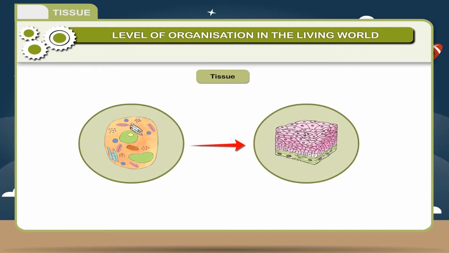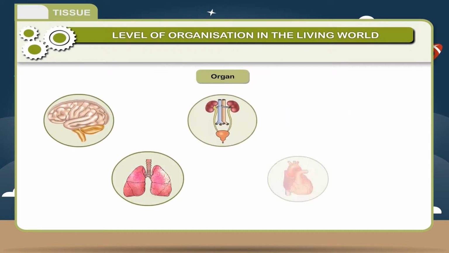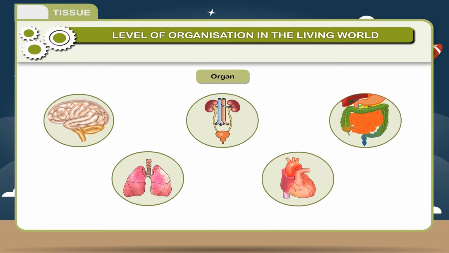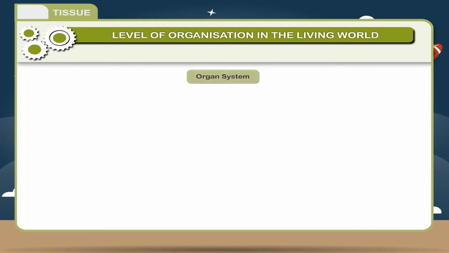Tissue. In multicellular organisms, cells exhibit division of labor in which similar cells join together to perform a particular function. Organ. A group of tissue form organ to carry out certain functions. Like in our body, brain, lung, kidney, heart, and intestine are different organs for different purpose.